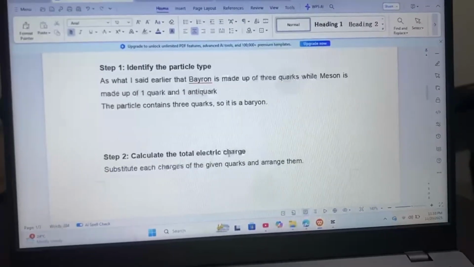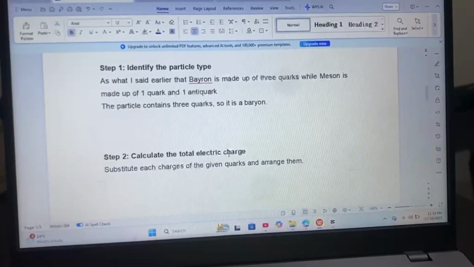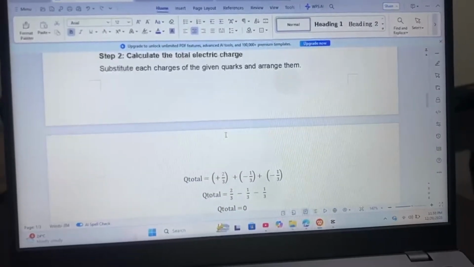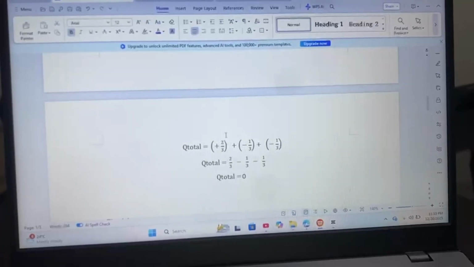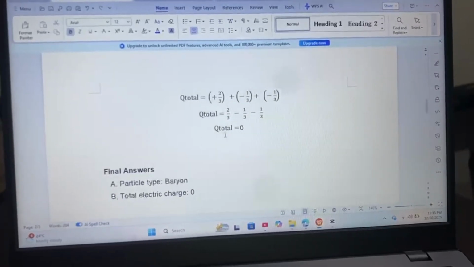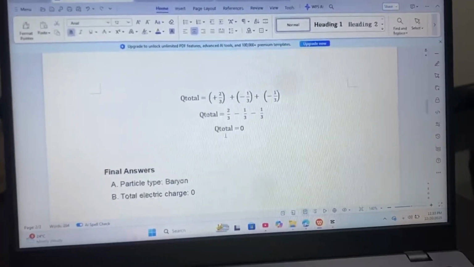Next, calculate the total electric charge. Substitute the charges of the given quarks and arrange them. Once you've done substituting, let's simplify and calculate. Now, you will have the result, which is 0. Therefore, the particle type is a baryon, and the total electric charge is 0.